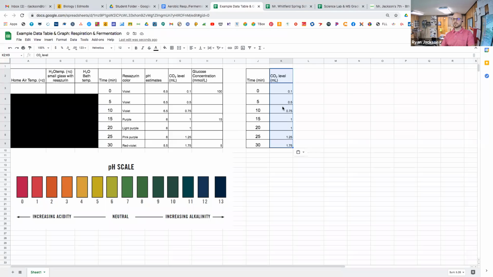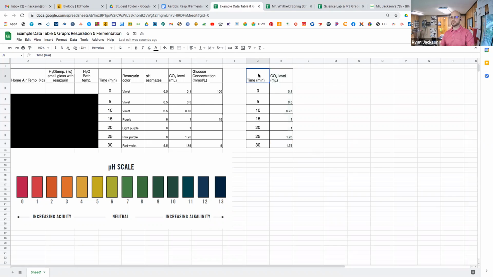The original data had you graph glucose as well, but since we didn't take the full glucose data, we just did one at 0, 15, and 30, we're just going to have you graph the CO2. So we adjusted the question a little bit. If you saw that question change, we adjusted it just briefly just now.